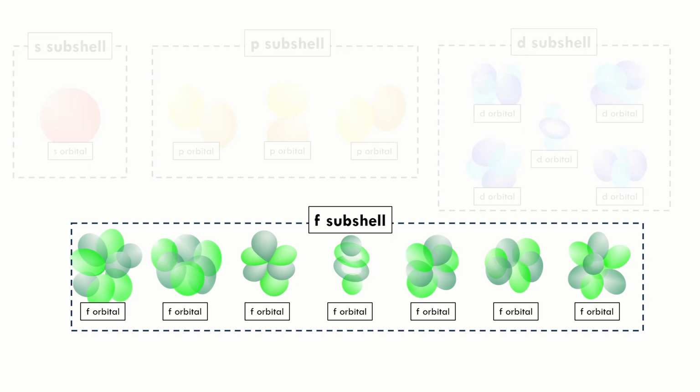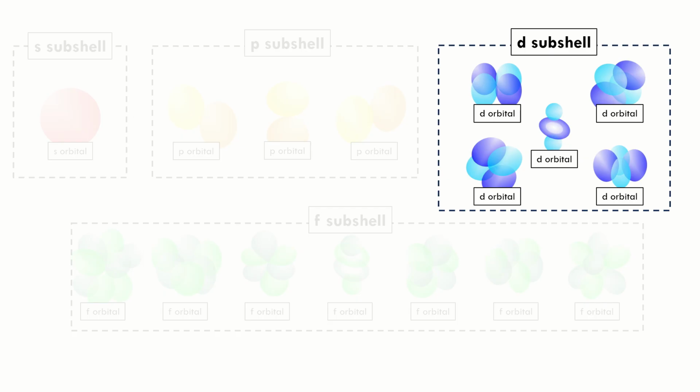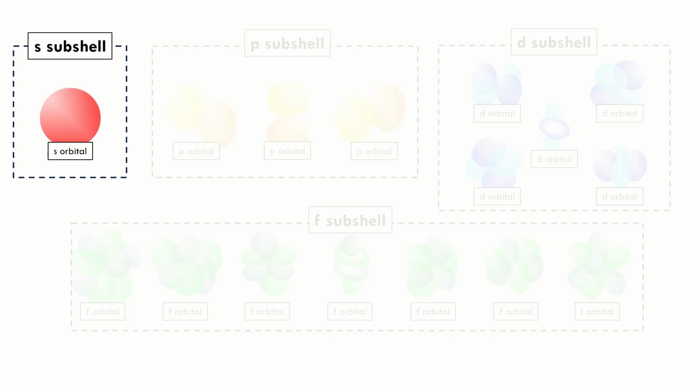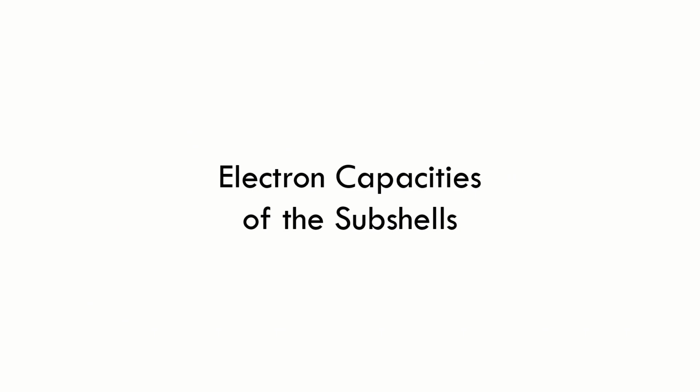There are 7 orbitals in the F subshell, or the F family of orbitals. There are 5 orbitals in the D subshell, or the D family of orbitals. There are 3 orbitals in the P subshell, or P family of orbitals. And in the S subshell, there's only one orbital in it. No other family members.